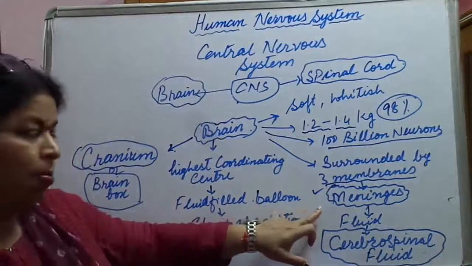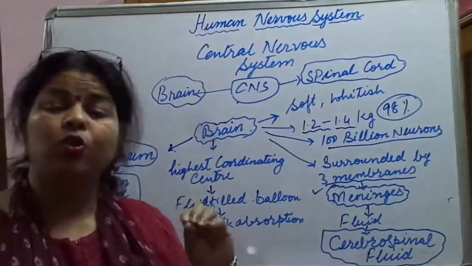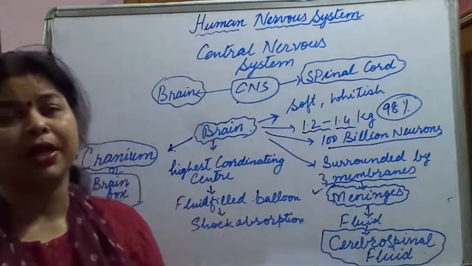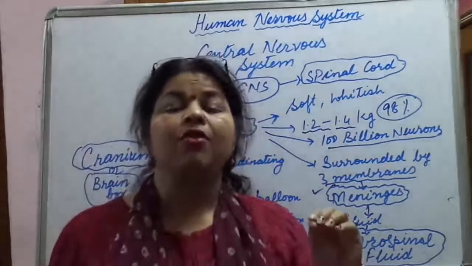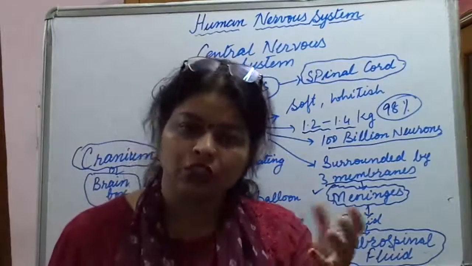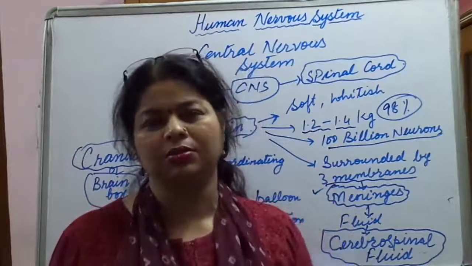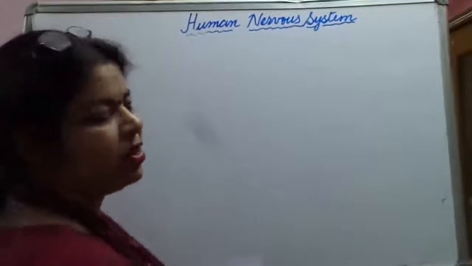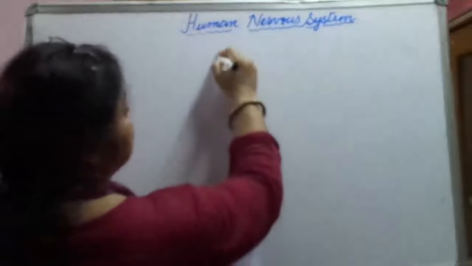Meninges contain some fluid. What is the function of this cerebrospinal fluid and meninges? They protect the brain from mechanical shocks, that shock absorber, because it is a highly delicate organ. So what are the key words for whatever we have learnt now regarding brain?